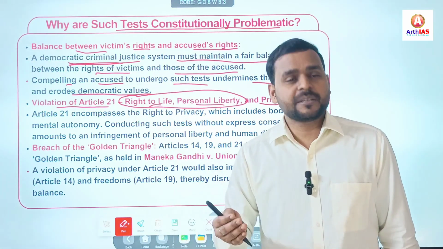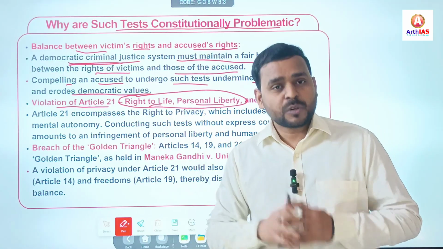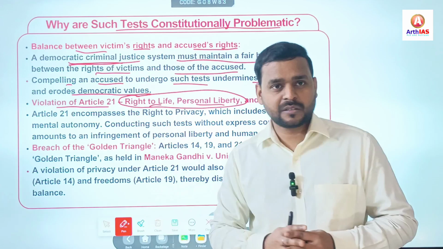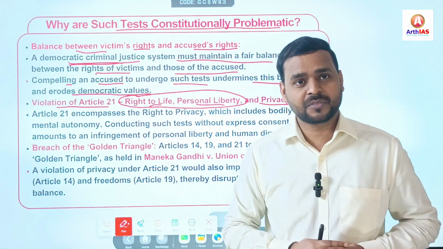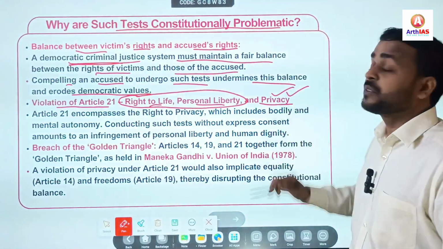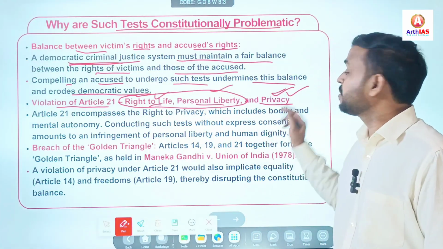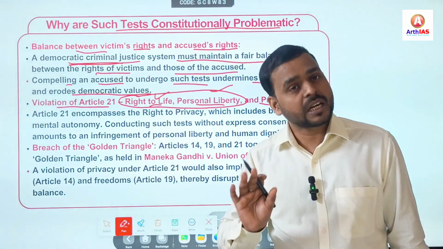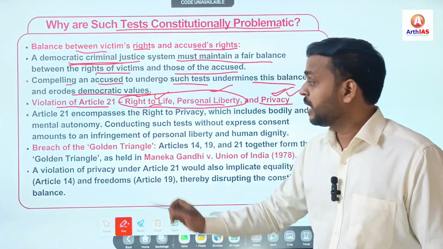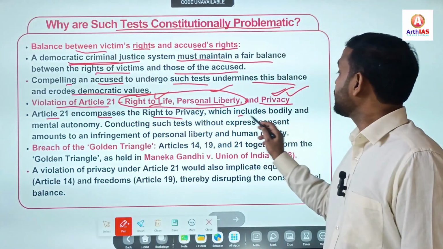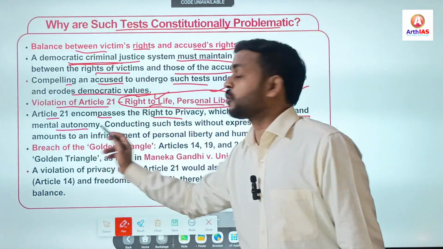During that time, the person may reveal certain unwanted facts, secrets that are not relevant to the case but may be dangerous for that person. So it also violates the privacy of that person. All these, right to life, liberty and privacy, are part of Article 21. Simple. Next, Article 21 encompasses the right to privacy, which includes bodily and mental autonomy.